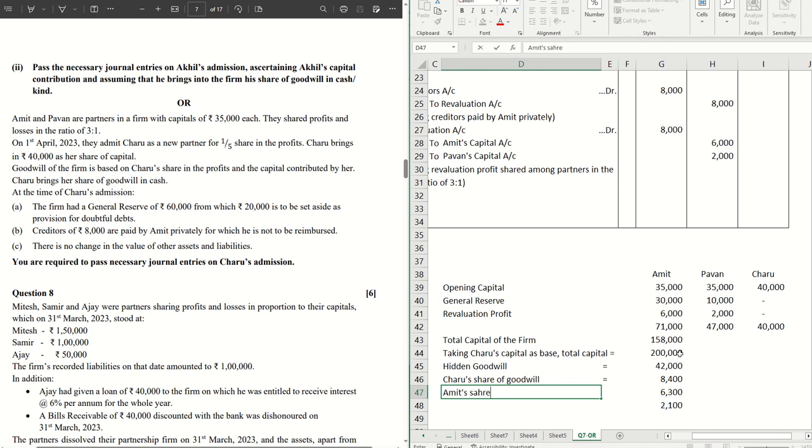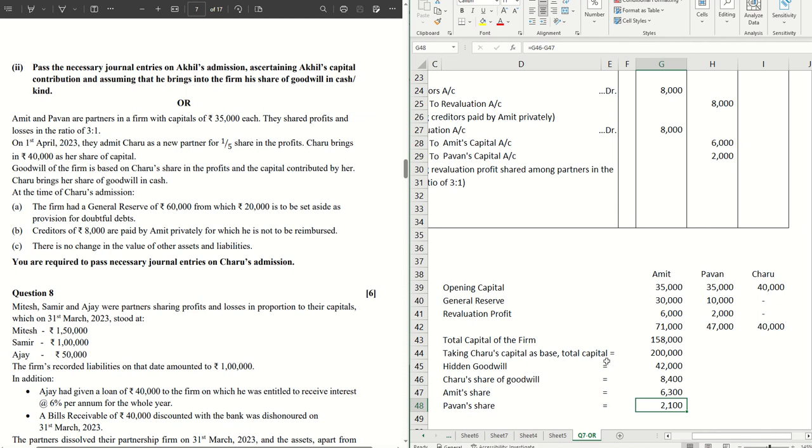Amit's share as per the sacrifice, which is 3 by 4, so 3 by 4 of 8,400 becomes 6,300. And then we have Pawan's share, which is 2,100.